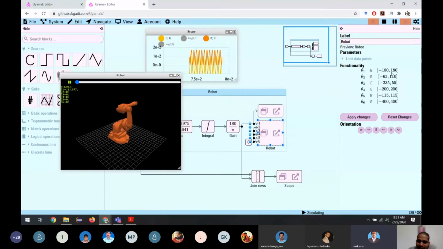We are discussing the modeling. Can we go with the servo motor application with this? I think I didn't understand properly. Can you please ask again? Normally we have some DC servo motor applications.